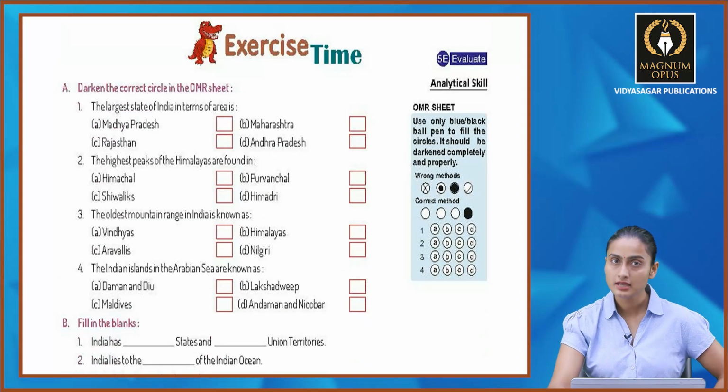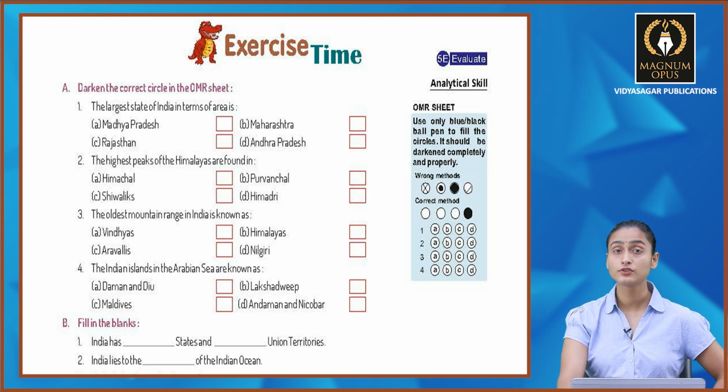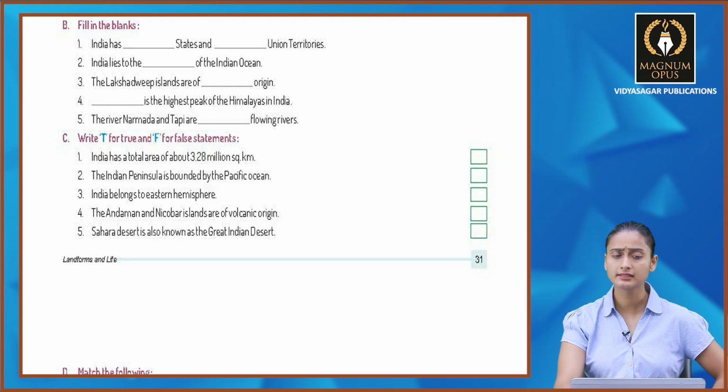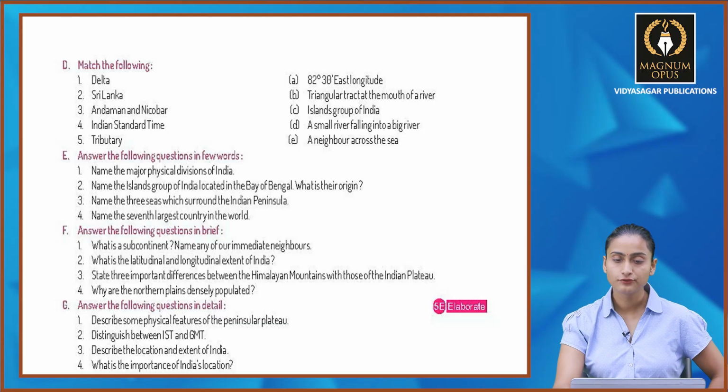Now let's move ahead to the exercise part. Darken the correct circle in the OMR sheet. The largest state of India in terms of area is, we just studied, it is Rajasthan, option C. Fill in the blanks. India has 28 states and 7 union territories. Now write T for true and F for false. India has a total area of about 3.28 million square kilometers. This is absolutely correct.